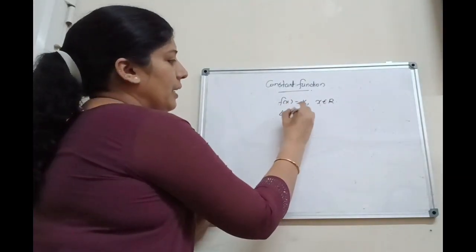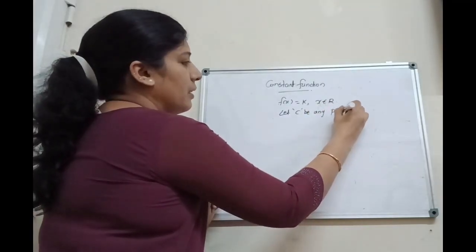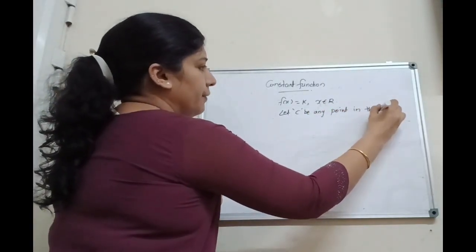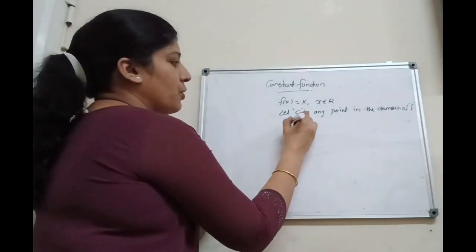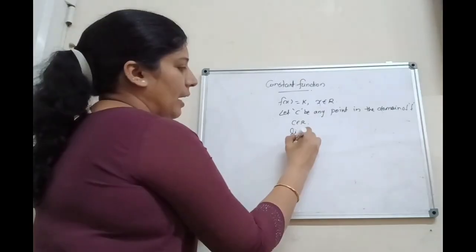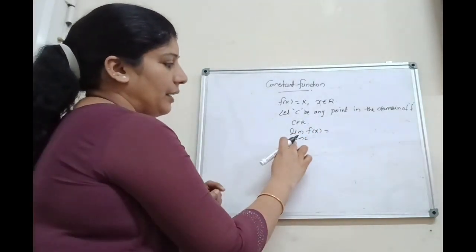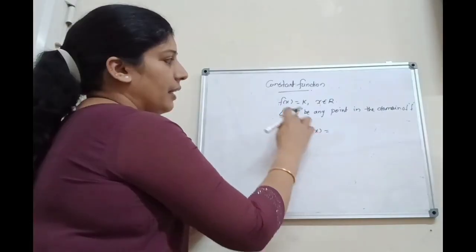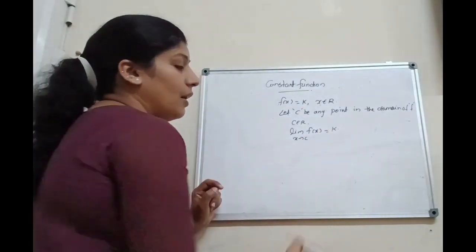Let c be any point in the domain of f. That is, c belongs to R. Limit x tends to c, f of x equals what? Here f of x is constant. Therefore, limit x tends to c, f of x is also k.